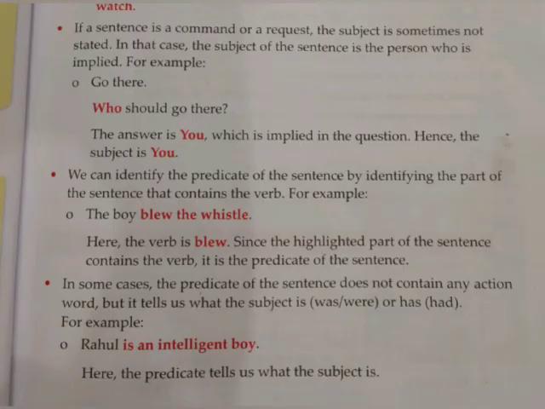Children, in some cases, if a sentence is a command or a request, then the subject is not stated. For example, go there. Go there is a command. Who should go there? The answer is you, which is implied in the sentence. Hence, the subject is you.